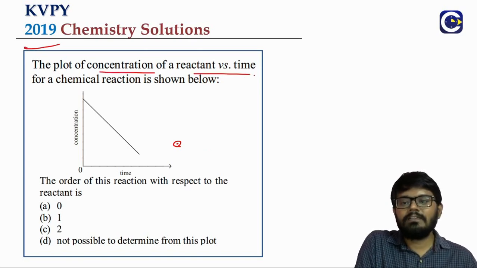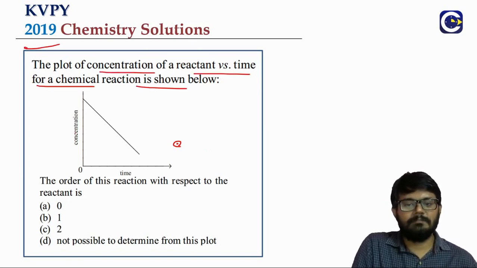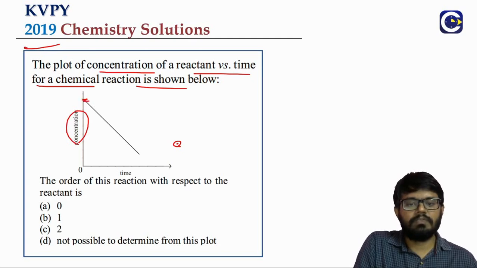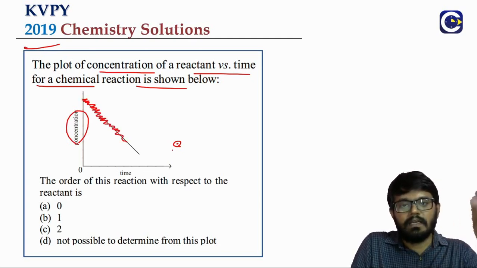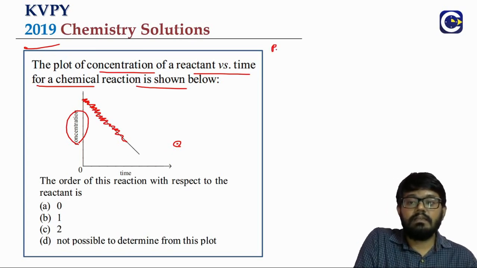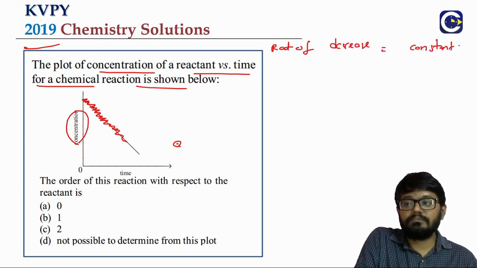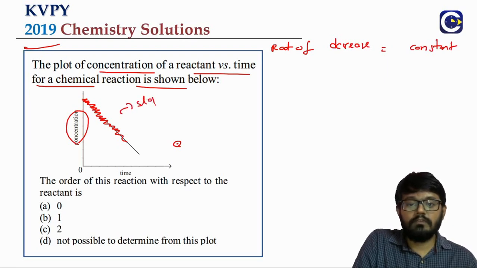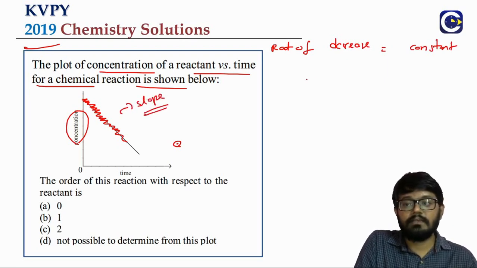The plot of concentration of reactant versus time is given, and it is a straight line. In any reaction, reactant concentration decreases with time, but look at the rate of decrease. Here it is a constant value. For a straight line, the slope will be constant.